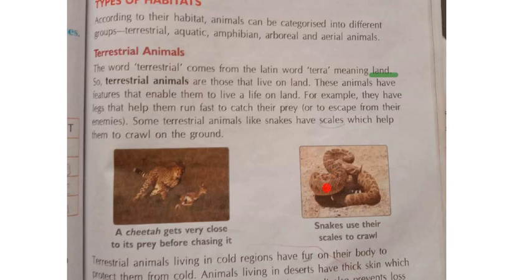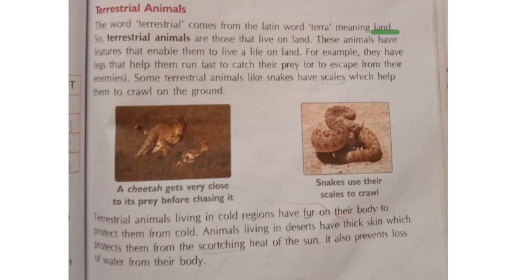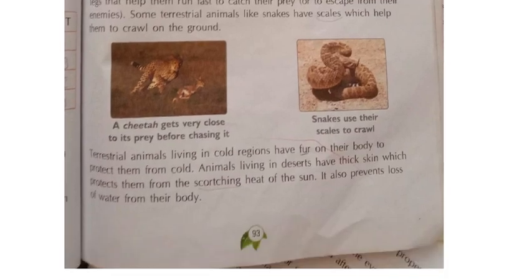Okay, so with the help of these scales, which are the marks on the body, it can crawl very fast on the ground. Clear? And coming to the next, see here what is there. Terrestrial animals living in the cold regions have fur on their body to protect themselves from the cold. Okay, in cold regions like Antarctica, some animals like polar bears will be there. They will have fur on their body. Fur means their whole skin will be fluffy.